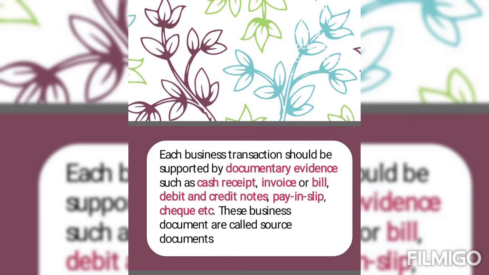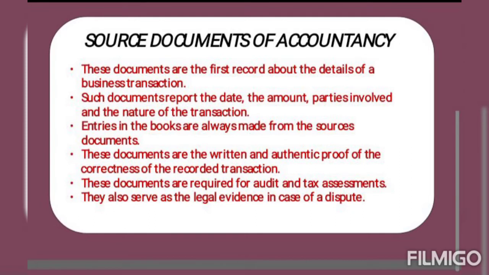But you know the rules of accountancy that for recording any transaction in the books, we need to have a proof of the same. So in this chapter, we are going to discuss the source documents, which are the proof of the transactions. These documents are the first record about the details of the business transactions.